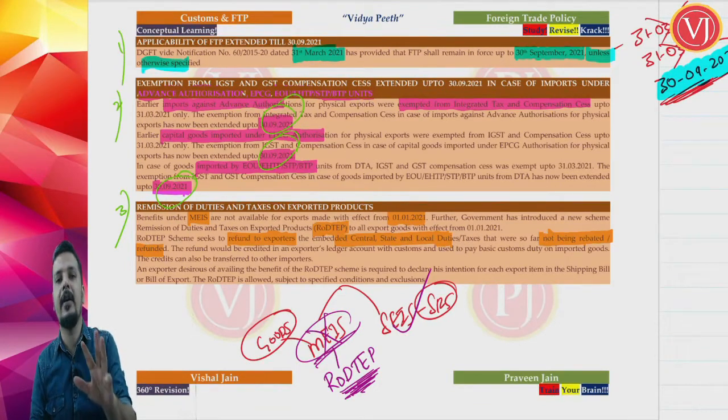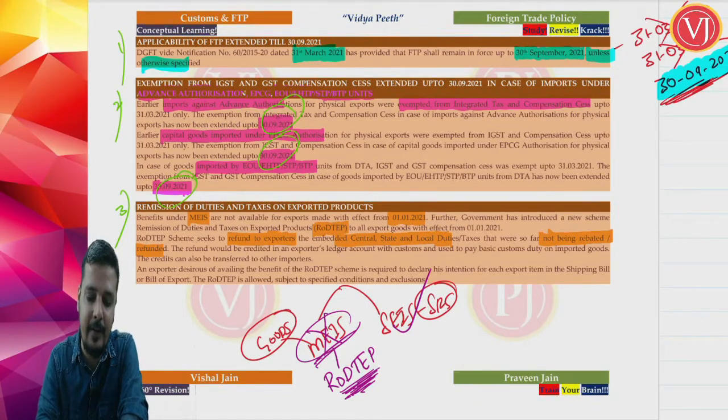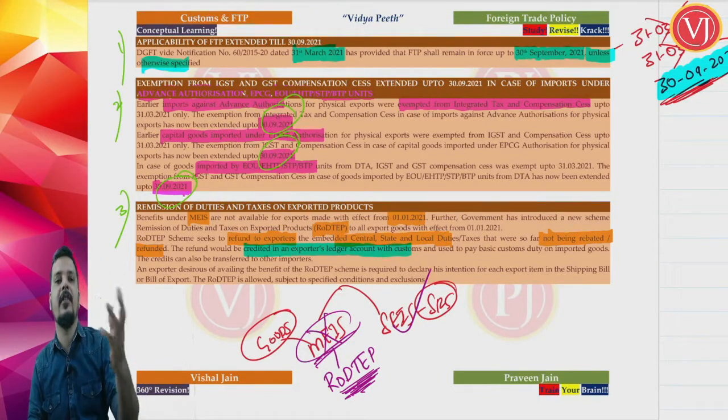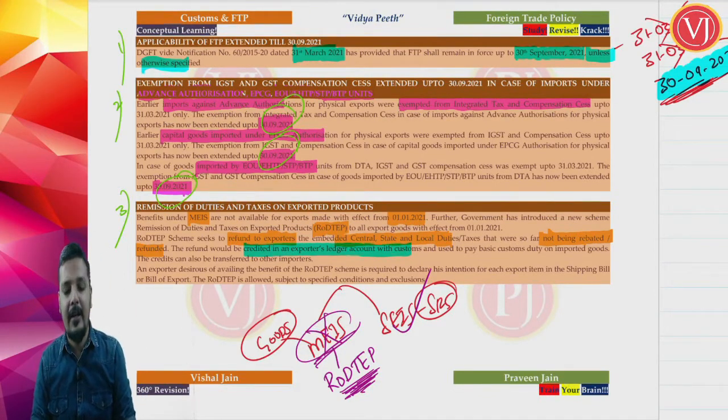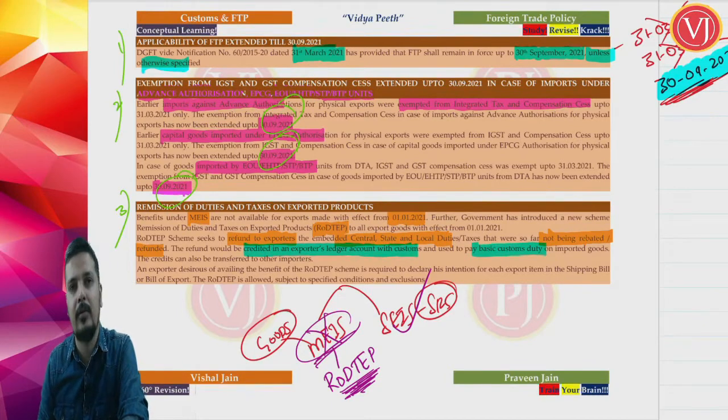So, leftover refund will be given in the RODTEP scheme, right? Plus, other things will be very similar to your MEIS. What are the other things which are very similar to MEIS? That particular amount will be credited to the exporter's ledger account in customs. So, whatever amount comes under the RODTEP scheme will go to the exporter's ledger account with customs, and this can be used for paying customs duty on the imported goods.